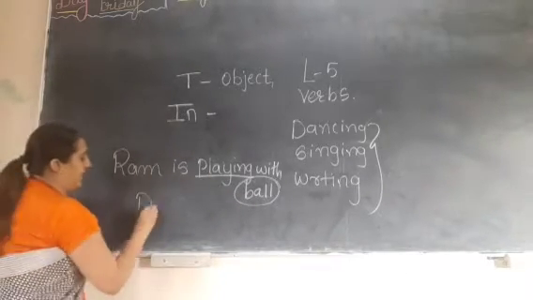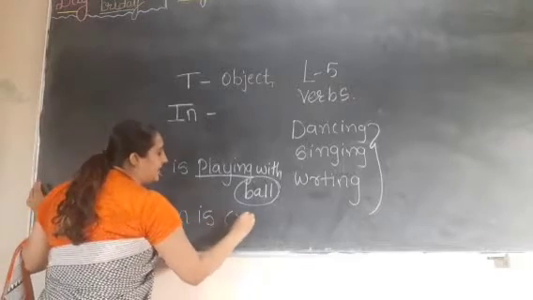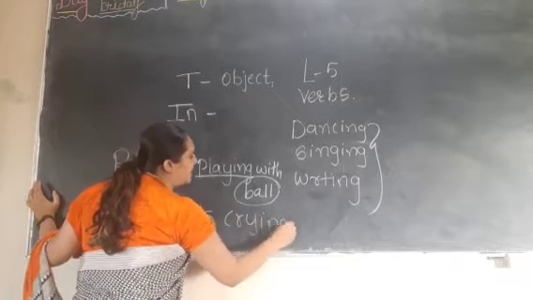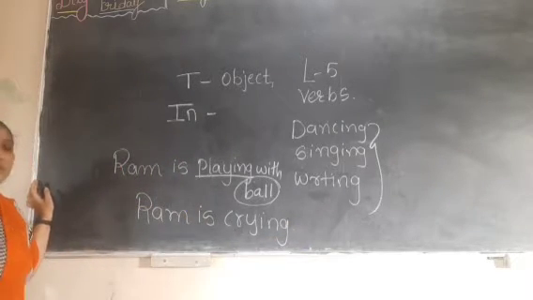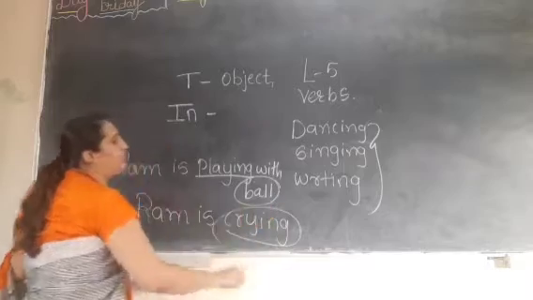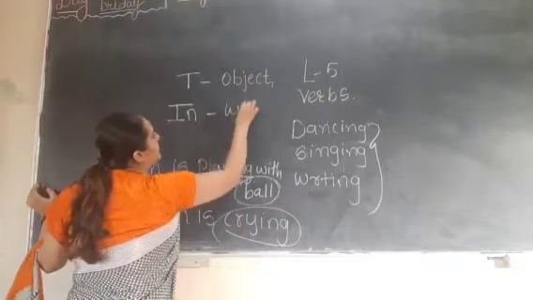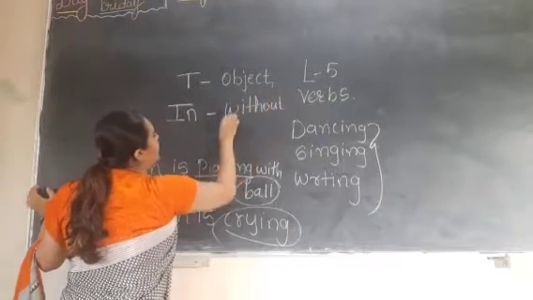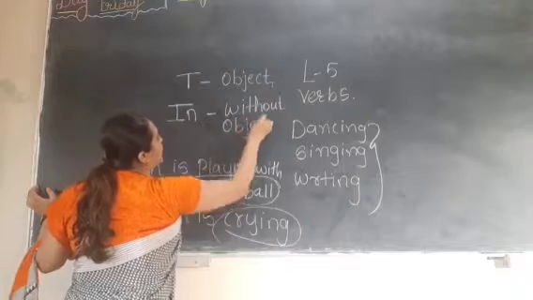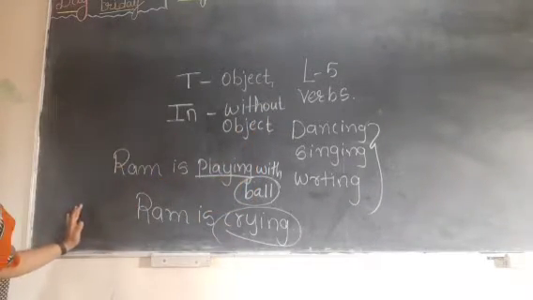Now the second one: Ram is crying. Is there any object in this sentence? So this crying will be which verb? Intransitive. Intransitive verbs are without object. They don't need any object in the sentence. This much is clear to you?